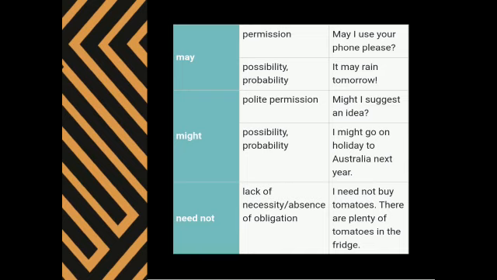The next word given here is might. Polite permission, possibility, and again it is a probability too. Wherever it is a possibility, you might have probability also. It might have, it might not have. When you say polite permission, might I suggest an idea? Here you can ask for permission very politely. Next, for possibility, I might go on holiday to Australia next year. Here a possibility is shown using the word might.